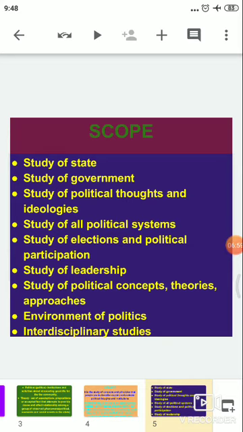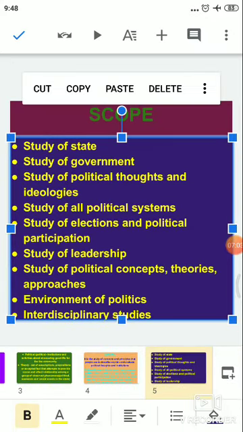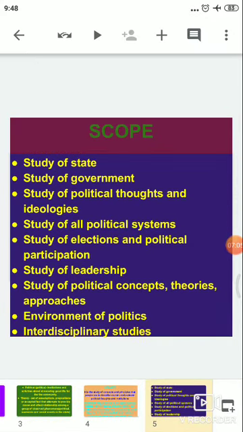Now, political theory studies all political systems, not only the Western political systems, but the non-Western as well. So all the political systems which are operating in the entire world, whether Western or non-Western, are all studied under the scope of political theory.